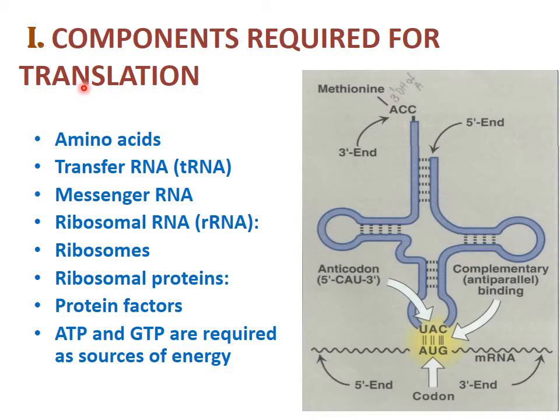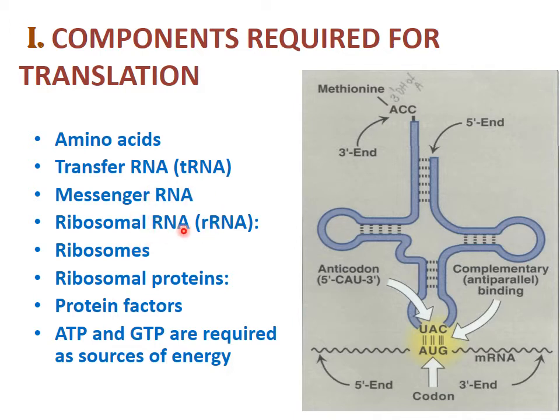Now we come to the first stage, that is requirement of components. So what components are required for translation? Number 1 is amino acid. If a polypeptide chain has to be made, then that polypeptide chain has many amino acids with peptide bonds. So all these amino acids have to be there. These amino acids come with the transfer RNA. These 3-base codes come in the form of messenger RNA.